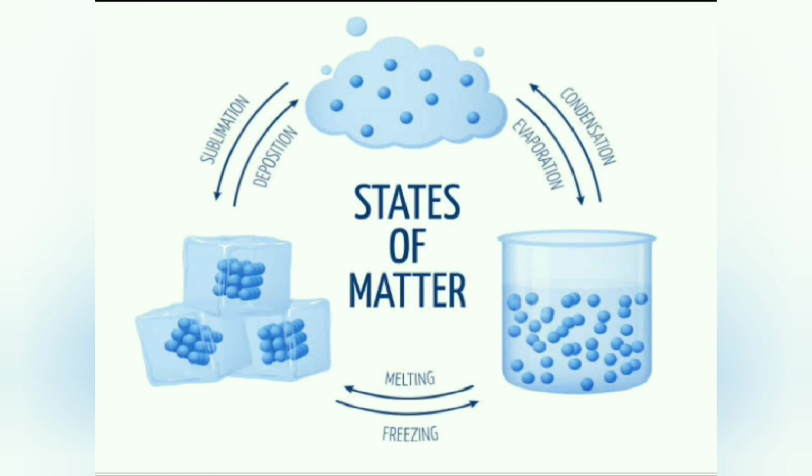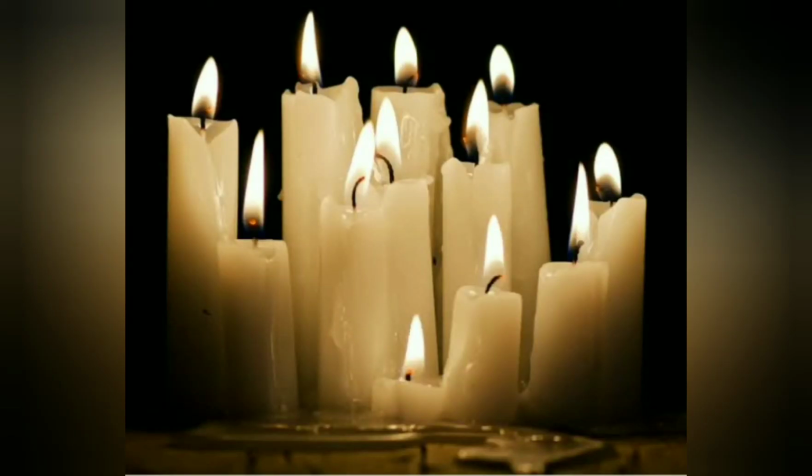For example, cheese is a solid, and if you put that cheese on a tawa, it turns into liquid. Yes, see one more example, candle is a solid. When it burns, it turns into liquid and again into solid.